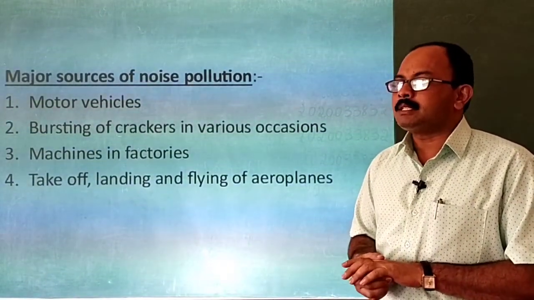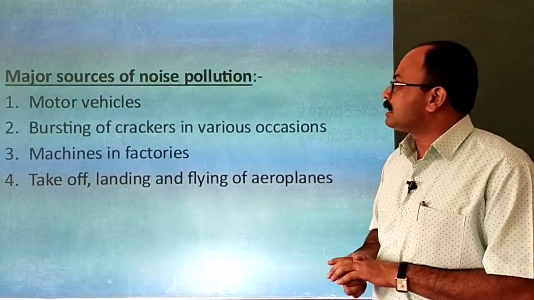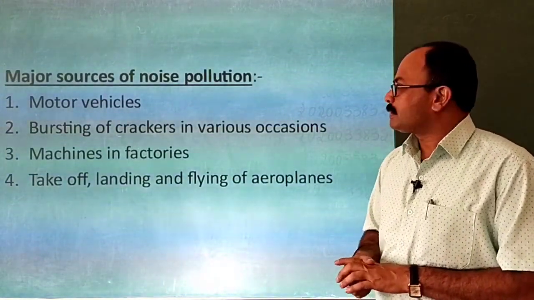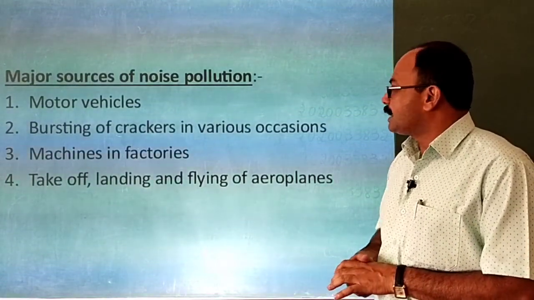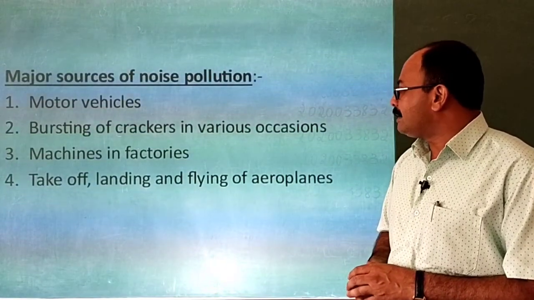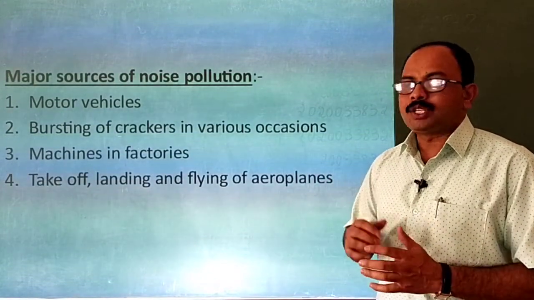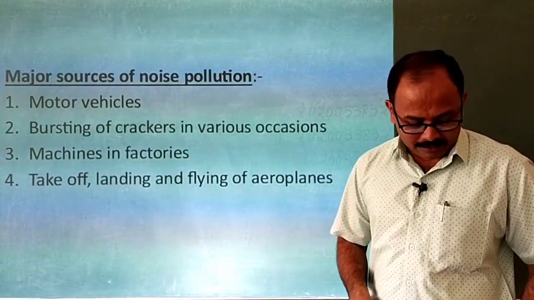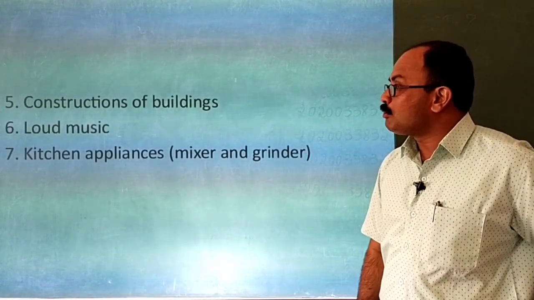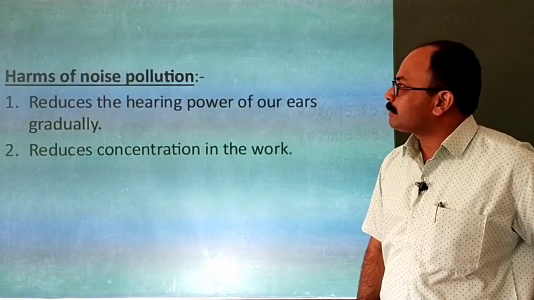In the major cities, noise pollution is another major type of pollution, children. It is caused by motor vehicles, bursting of crackers, machines in factories, takeoff and landing of aeroplanes. These are the activities which cause noise pollution in the environment. Also construction of buildings, loud music, and kitchen appliances such as mixer and grinder.